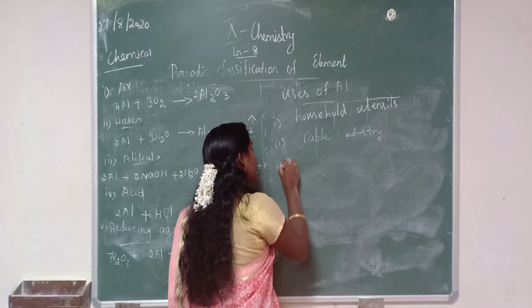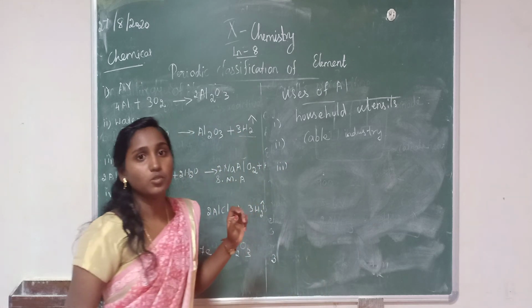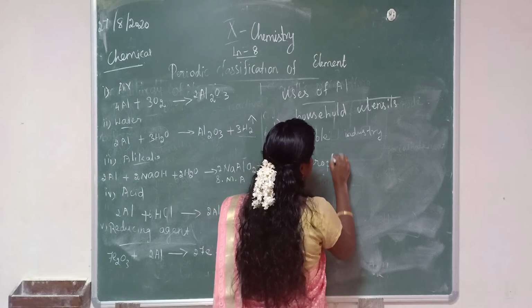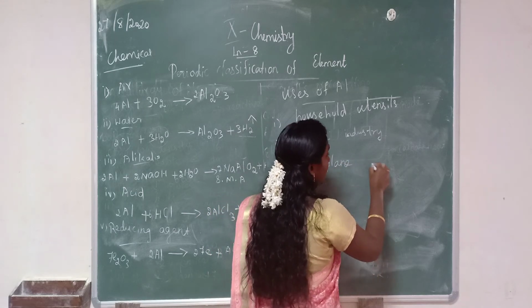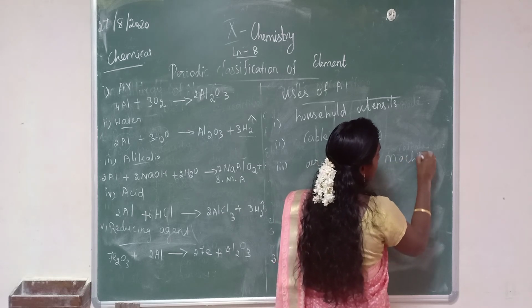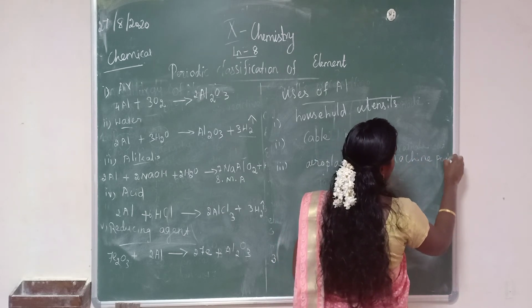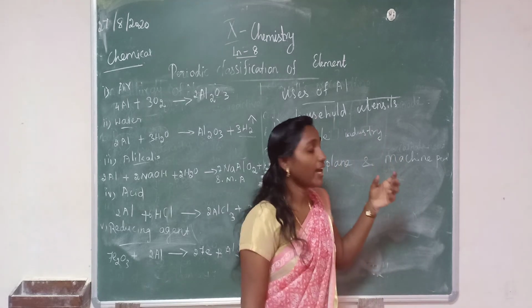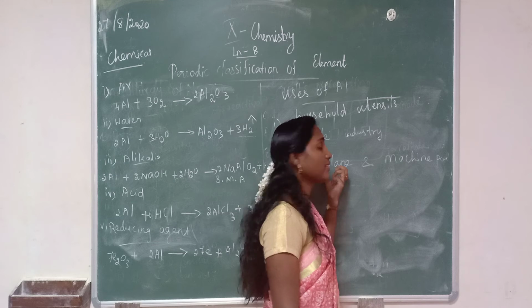Then third point, aluminium is used to make aeroplane and other industrial machine parts. Why is it used to make aeroplane parts?